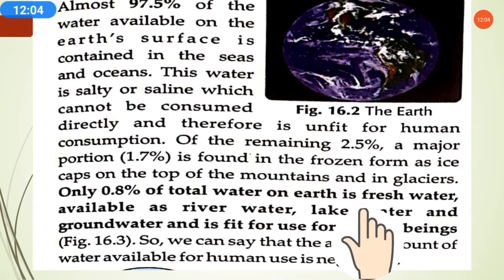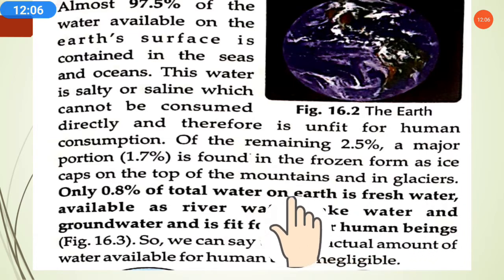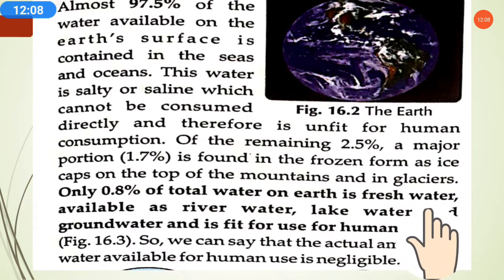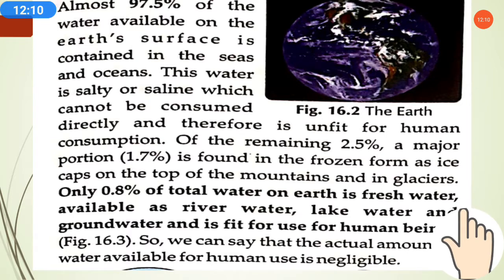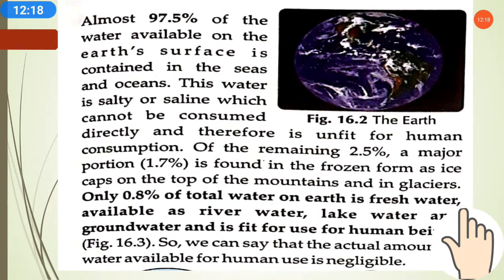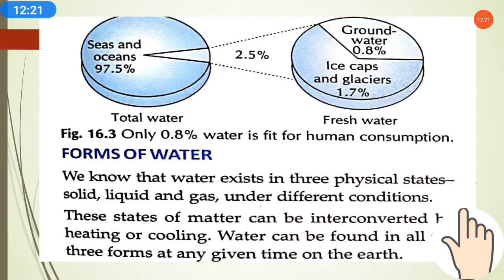From Figure 16.3, we can say that the actual amount of water available for human use is negligible. Means the amount of water that we can use is negligible. 0.8% out of 100% is negligible. So we have a very small amount of water as fresh water.